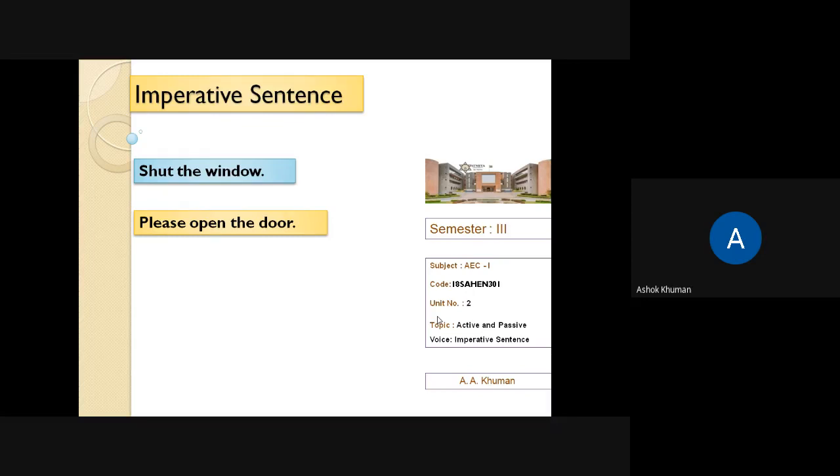In the second, we see the politeness, the word please. It gives the sense of request. So if you find the word please or kindly in the sentence, it is a request. Otherwise it is an order. Both sentences are about the instant: right now you shut the window, right now you open the door. It is not something where you are giving advice or suggestion.